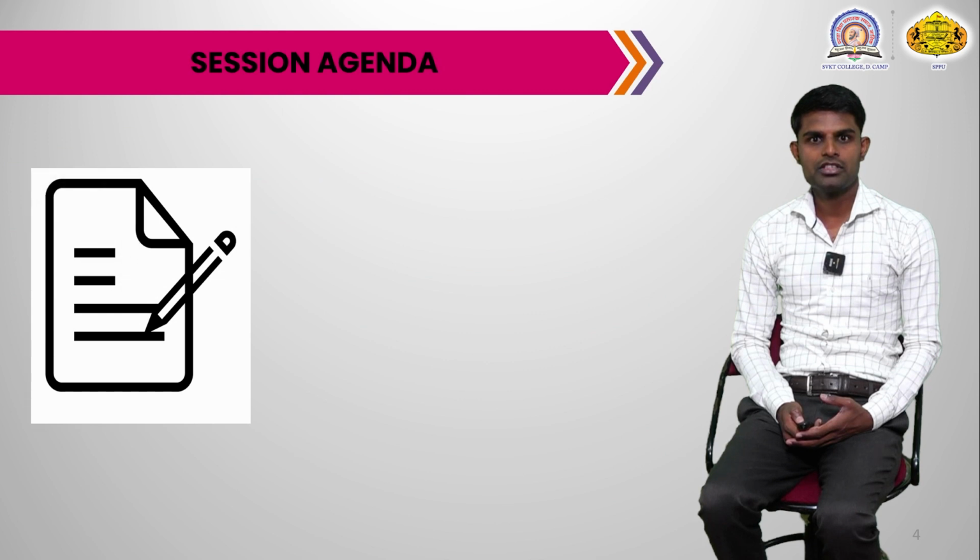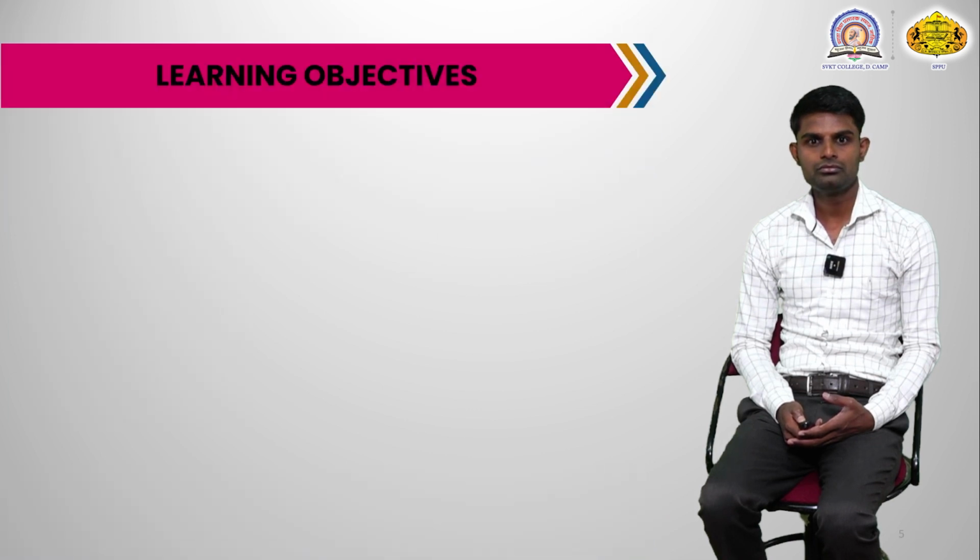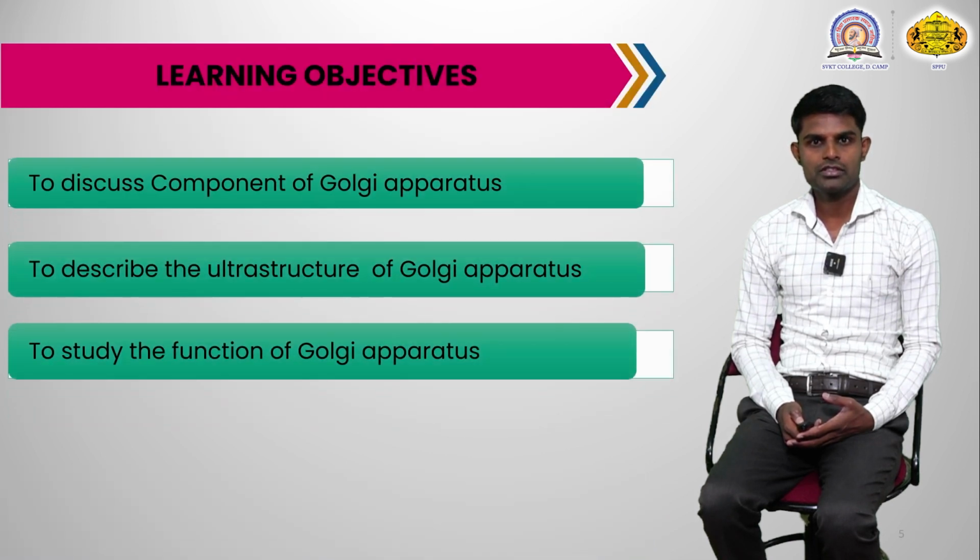The agenda of today's session: we will discuss the components of the Golgi apparatus, then study in detail the ultrastructure of the Golgi apparatus, and the functions of the Golgi apparatus. All these three points are discussed in today's session. The learning objectives are to discuss the components of the Golgi apparatus, to describe the ultrastructure of the Golgi apparatus, and to study the functions of the Golgi apparatus.